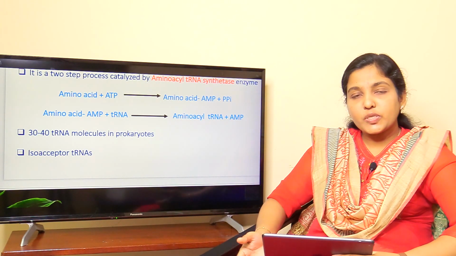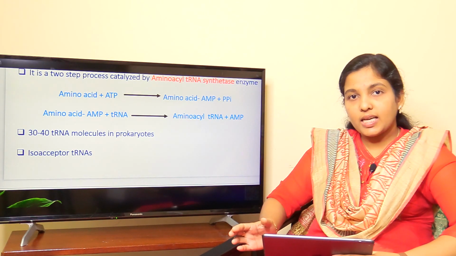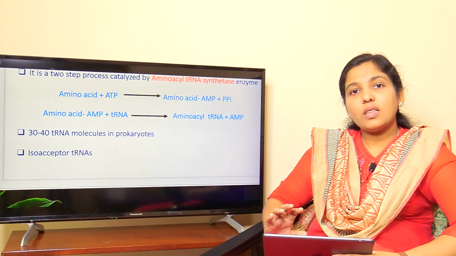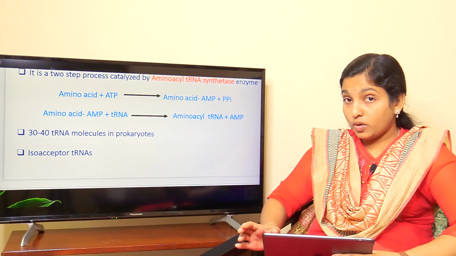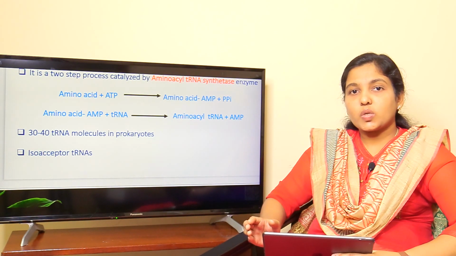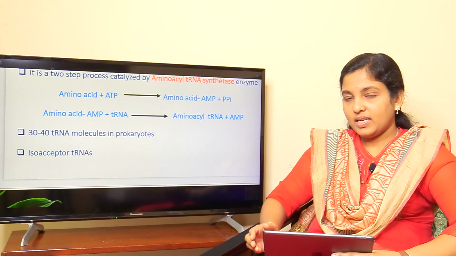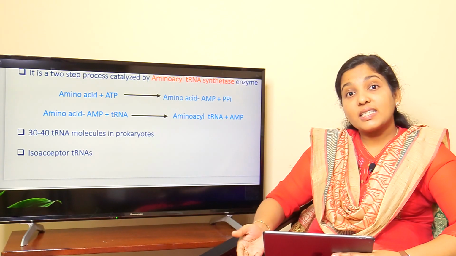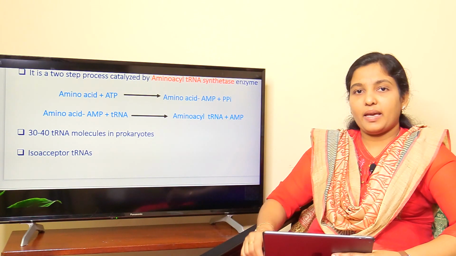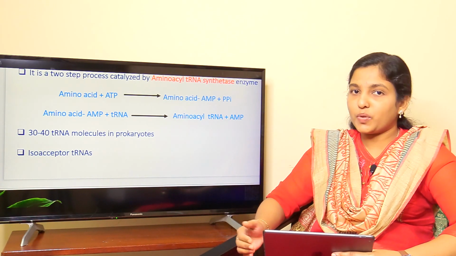There are different codons present in mRNA. By using the 4 different nucleotides present in RNA, we can form 64 different codons. But not all these codons code for amino acids. Only 61 codons code for amino acids. But we have only 20 amino acids, and there are 61 codons. That means many codons code for a single amino acid. So we need more than 20 tRNA molecules for protein synthesis.